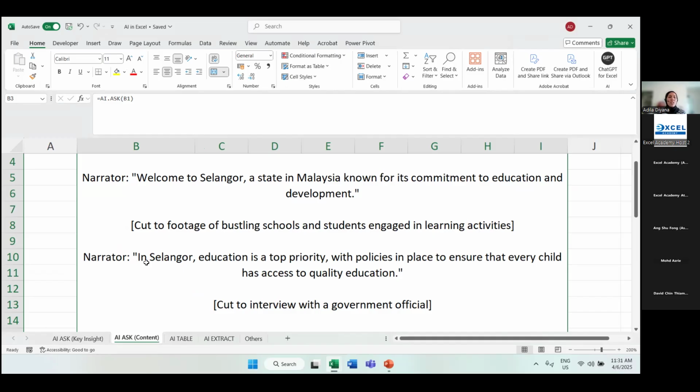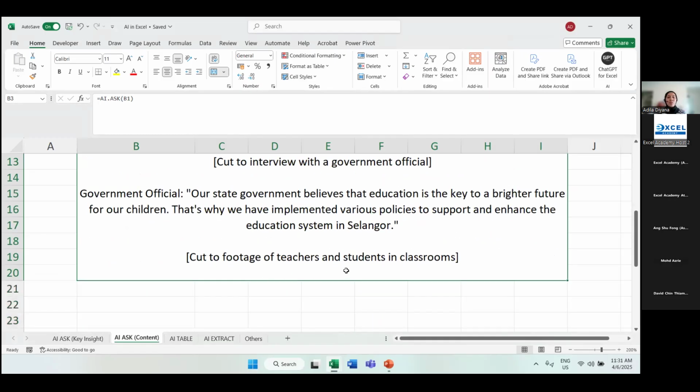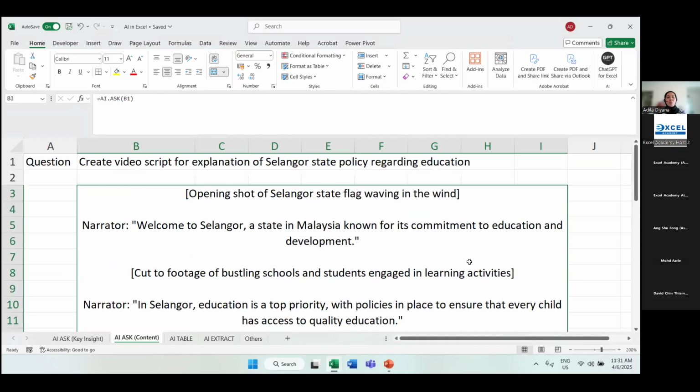Then you can see the suggestion of the script on what the narrator can say, and so on. Cut to interview with a government official. Cut to footage of teachers and students in classroom. So macam you guna ChatGPT lah kan, suggest me 4 days, 3 nights trip to Langkawi example. But this time kita guna dalam Excel, okay?